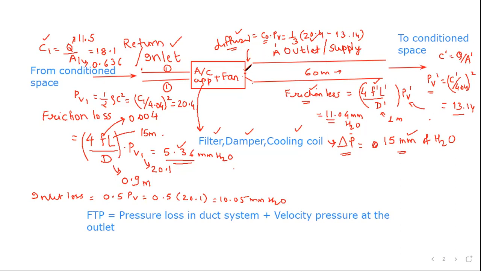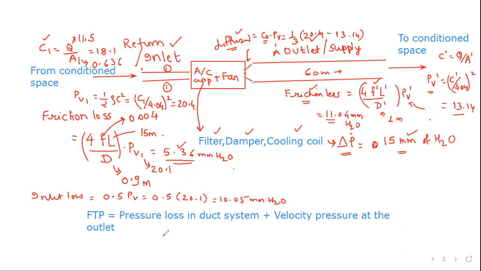So this way you have to consider the diffuser losses. As I said, there would be many losses apart from this, because this is a straight duct. So we have not considered the losses in the elbows. We have considered only one such loss because of change in area, that is the diffuser. We have considered the losses because of inlet and so on, but actual losses would be much more complicated.